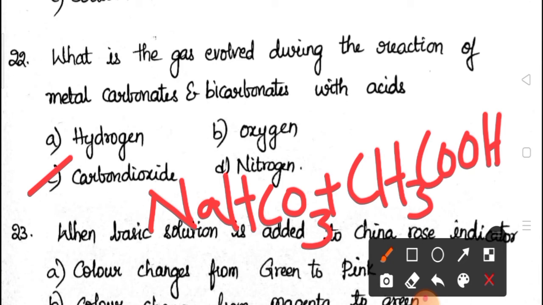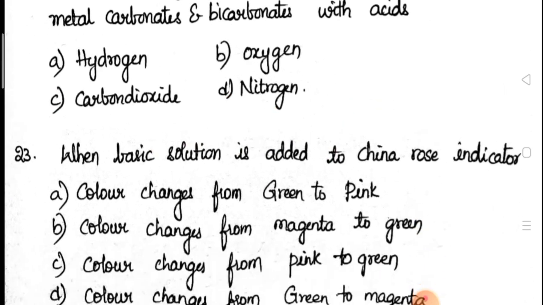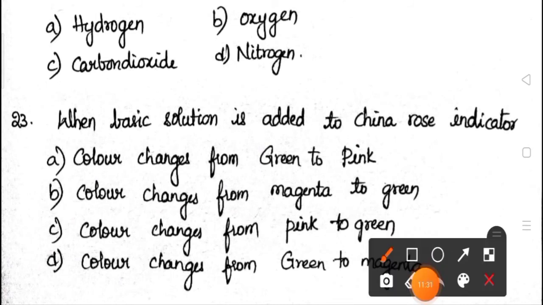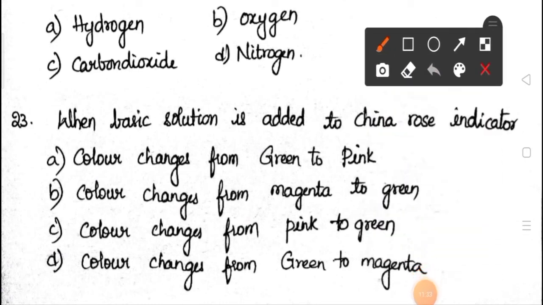The answer is carbon dioxide, that is option C. 23rd. When a basic solution is added to China rose indicator, what will happen? First you have to know the color of China rose indicator, it is pink. When a basic solution is added, the color changes from pink to green. Option C is the correct answer for this question.